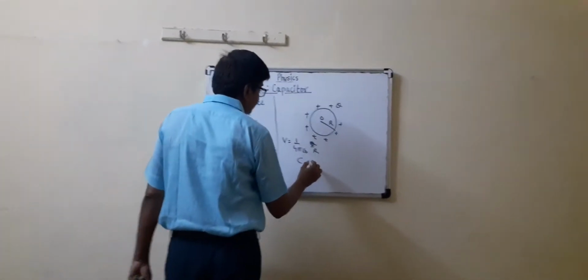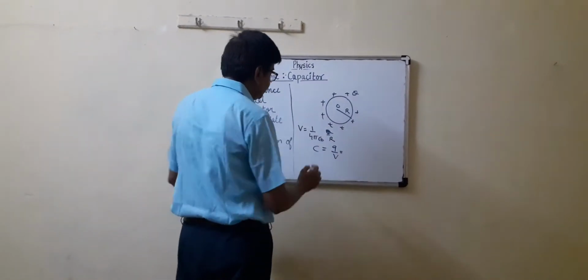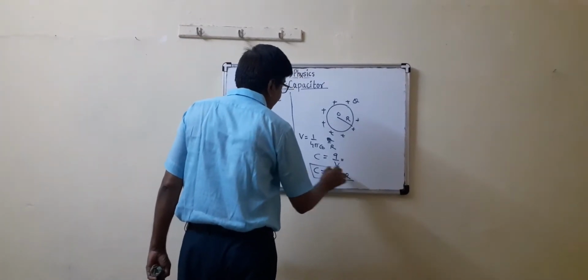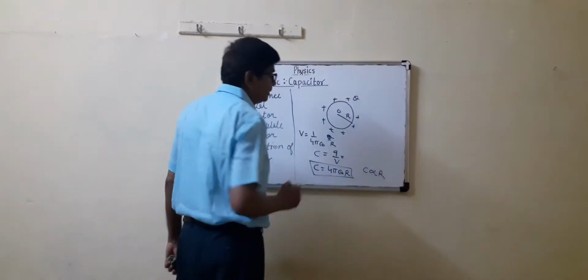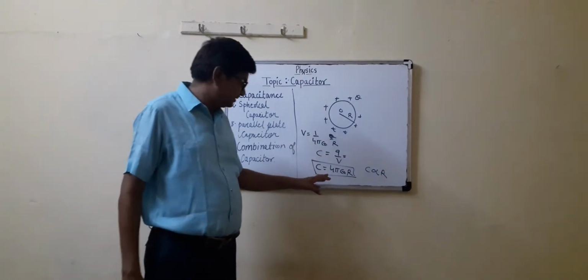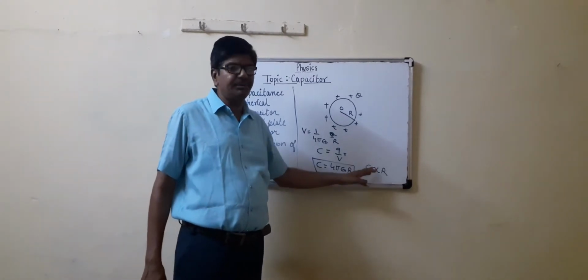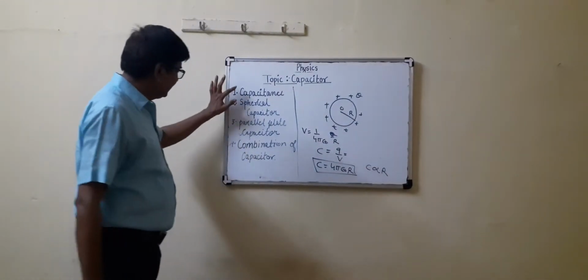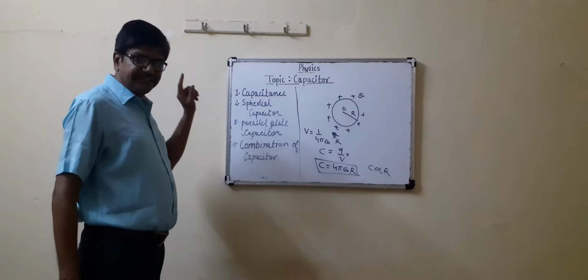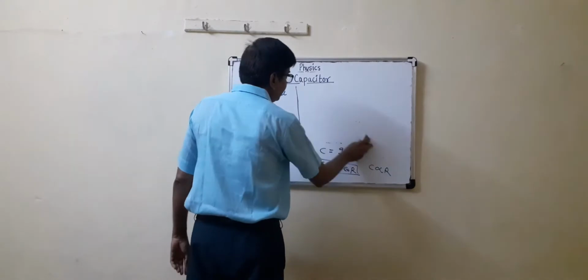But C is equal to Q by V. Putting the value of V, C is equal to 4 pi epsilon naught R, यानी C proportional to R. So capacitance of an isolated spherical conductor is C equal to 4 pi epsilon naught R, C directly proportional to R. So first topic, capacitance, is clear. Second topic, capacitance due to spherical conductor. Now third one is parallel plate capacitor.